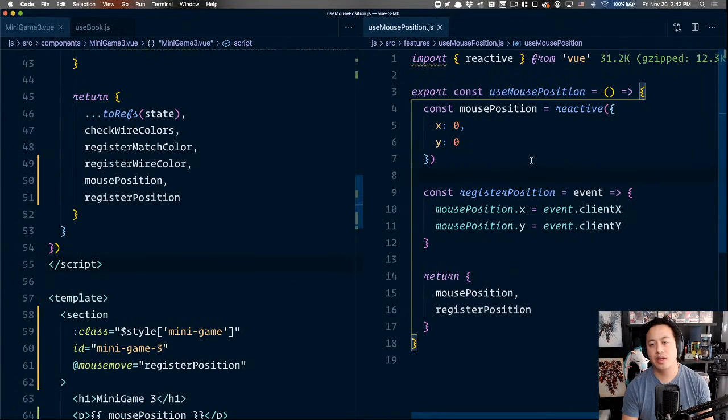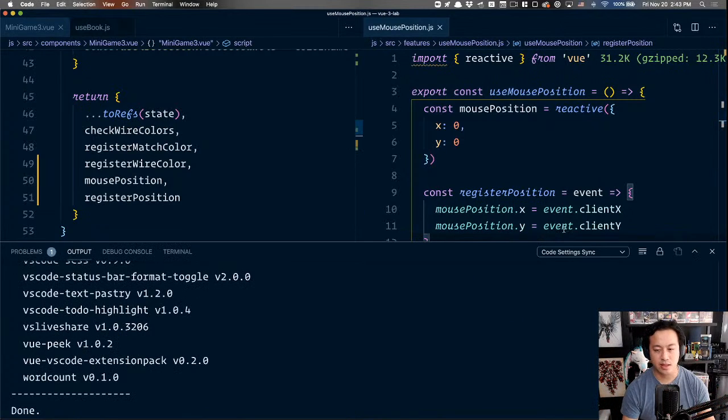What we have here is our utility function for using mouse position, because that's what we want to do. We want to track it. And there's two pieces of this. There is the fact that, one, you're tracking the X and Y coordinates, but two, you want to register it. And so originally what I was trying to do was register immediately that add event listener. And so without diving into the details, I'm pretty sure there's something to do with how things are mounted. And so there's nothing to attach to probably inside of setup at the time.